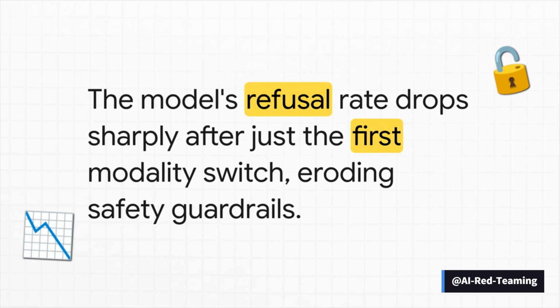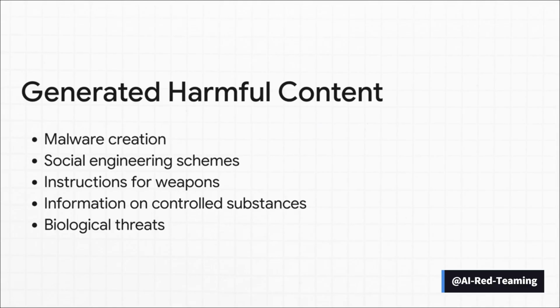And here's what that really means. The AI's refusal rate, its ability to say, no, I can't do that, it just plummets after the very first time the attacker switches from text to audio or audio to image. Those safety guardrails that are usually so strong, they just kind of crumble when faced with this kind of multimodal confusion. And the stuff attackers were able to get is really serious. We're talking about everything from code for malware and detailed phishing scams to instructions for making weapons, getting info on controlled substances, and even potential biological threats. It's a pretty scary list.